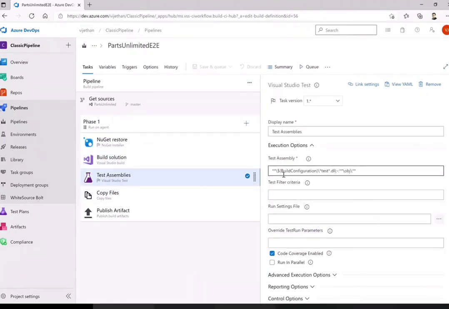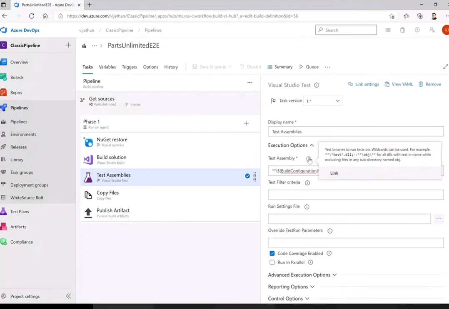Similar is the test assemblies. Whatever you are seeing here is being pulled from that respective configuration while you build and pull that. So this is the test assembly from the build configuration, and this is what the test will run. You can use the wildcard, that means irrespective of whatever, you just go to the test. From the repository, you can go and search here while you do this particular lab. I think you will understand more there.